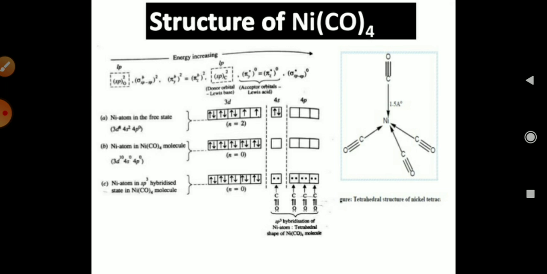The bonding of the carbonyl group is with the orbitals of the metal, the 1 s orbital and 3 p orbitals. So the hybridization of Ni(CO)4 will be sp3, because the 4 ligand molecules overlap with these orbitals.